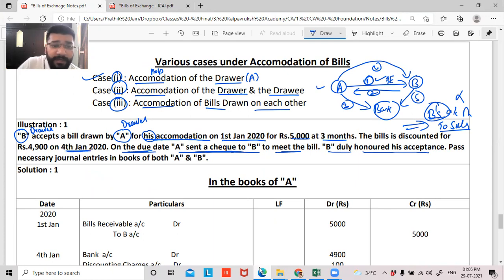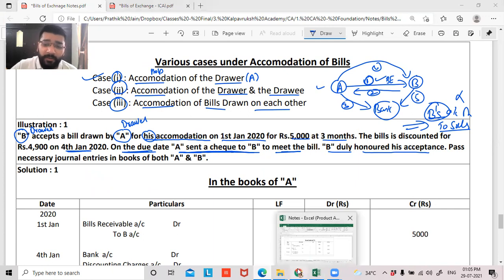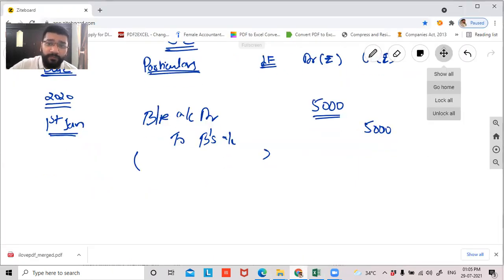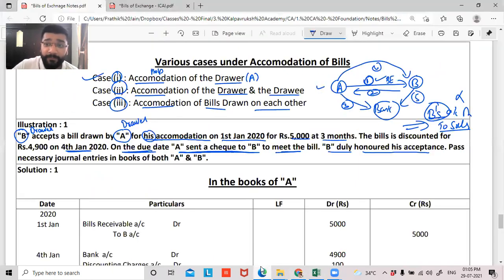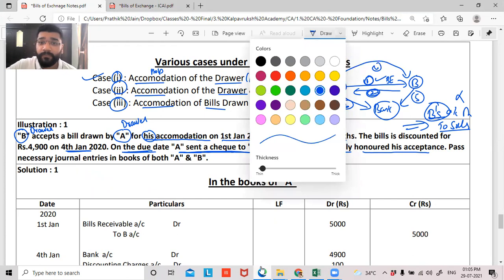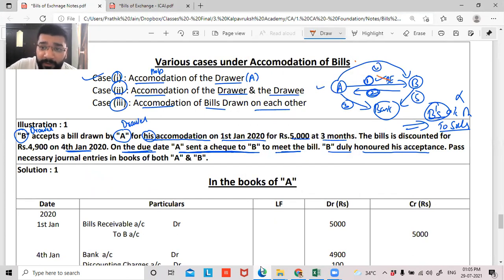Now, what is happening, guys? On 4th of January, the bill is getting discounted. So when the bill is discounted, what will be the journal entry in the books of A? A is discounting. Let me change the color of the pen. For the first one, no entry. For the second one, when the bill is accepted, we pass the entry. Now we are passing the third entry, when the bill is being discounted.